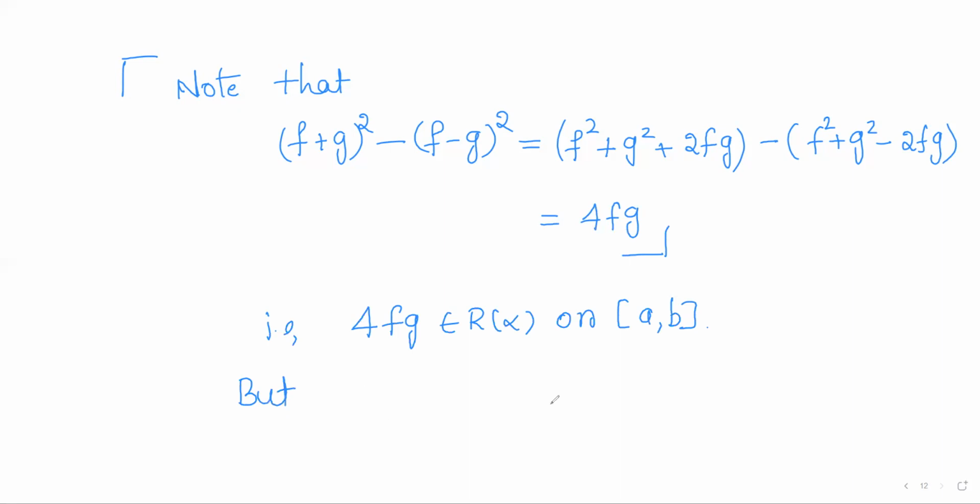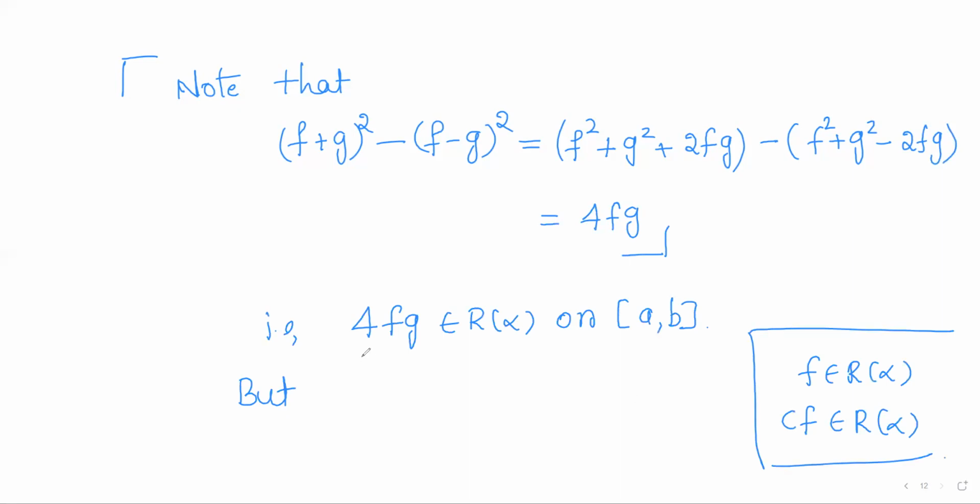But we know that whenever a function is Riemann-Stieltjes integrable, then its scalar multiple is also Riemann-Stieltjes integrable. So we have observed that. Now 4fg is a Riemann-Stieltjes integrable function, so any scalar multiple of it will also be Riemann-Stieltjes integrable.